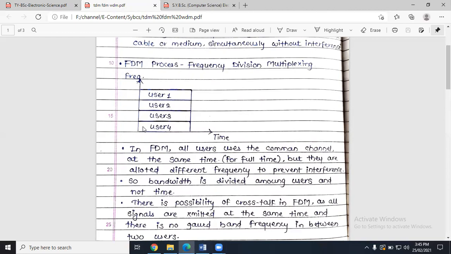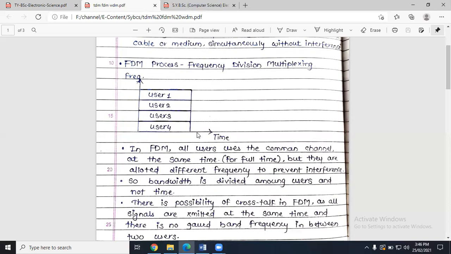User 4 cannot use the frequency which is allotted to user 1. User 1 cannot use the frequency which is allotted to user 3, right? So the frequency is divided among the number of users. If there are 10 users, then we can divide the entire frequency spectrum among the 10 different users, but there is no limitation on time. They can transfer their data or share their information for an unlimited period of time.